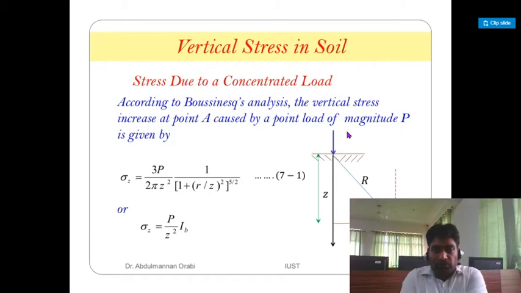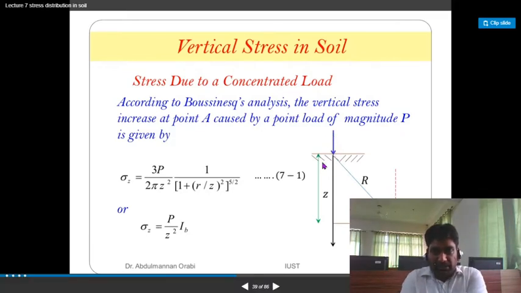You all have to know here: this P is the load of application, this Z is the depth of foundation, and this is the radial distance capital R, and this R can be easily tabulated if you know Z and small r. In questions, sometimes this small r and this small z are always given. So with the help of trigonometry, you can calculate the value of capital R. After that, P is also known to you, and this is a concentrated load. So with the help of this formula, you can determine the value of effective vertical stress at point A,